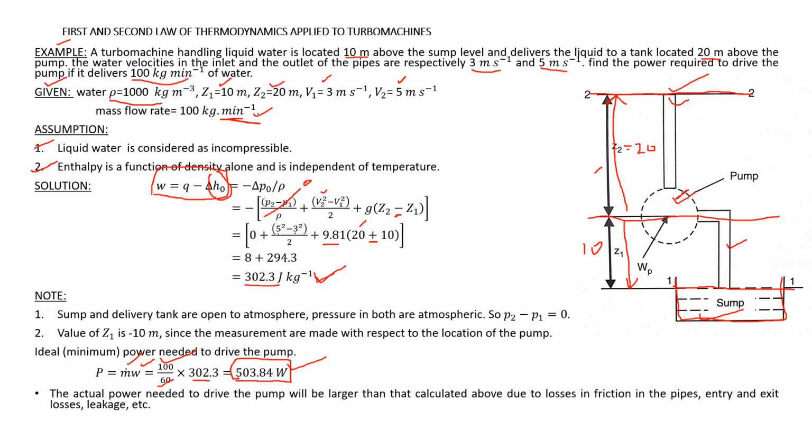The actual power needed to drive the pump will be larger than the calculated one, due to friction losses in the pipes, entry and exit losses and leakages. Whatever 503.84 watt we have got is the ideal case, but in an actual pump, the power required will be greater than this, because there is always friction, there will be some leakage losses and some losses at the entry and exit of the pump. I hope that the concepts are clear with this example.